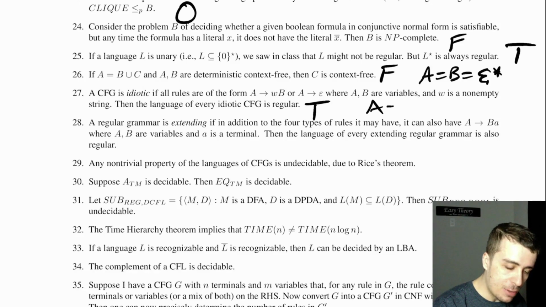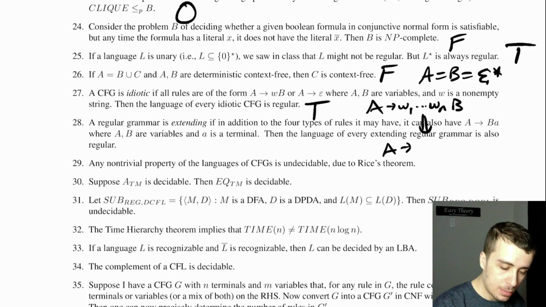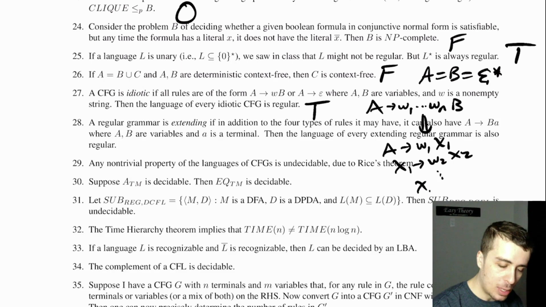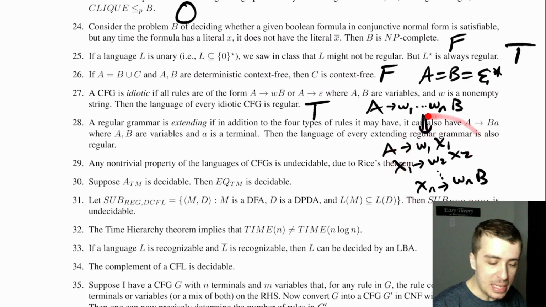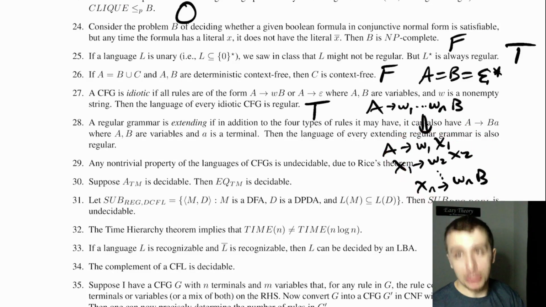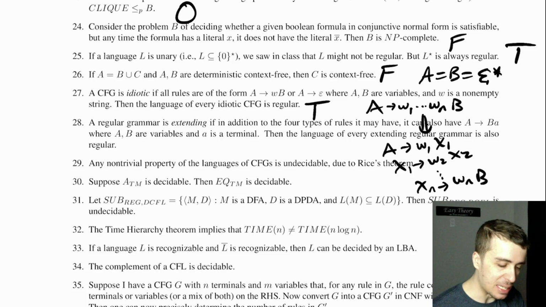The reasoning is if you have a bunch of terminals, w1 up to wn B, then we can convert it into A goes to w1 X1, and then X1 goes to w2 X2, etc., up to Xn goes to wn B. It's effectively like the Chomsky normal form conversion, but slightly different. Each one of these is in the structure of a regular grammar, so the whole thing is a regular grammar. That's pretty easy.